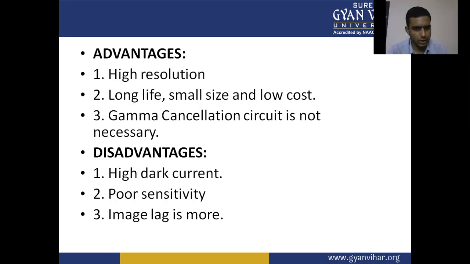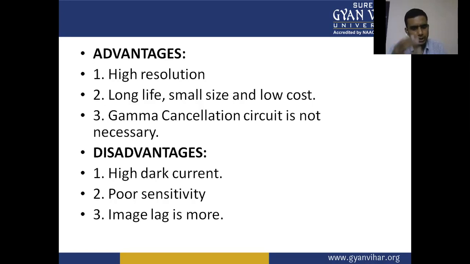Gamma cancellation circuit is not necessary. So it has the advantage of high resolution with low cost and small size, and the lifespan of the Vidicon tube is very large.